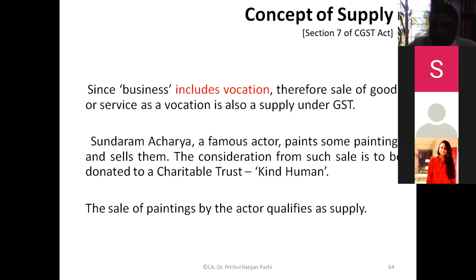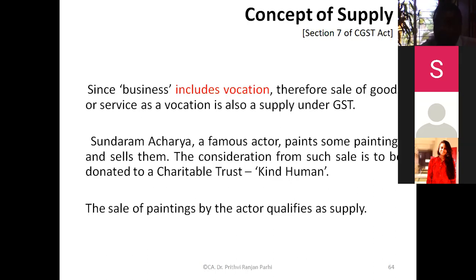Now the question arises: is it a supply of service by the welfare association to the members? The situation is like this.